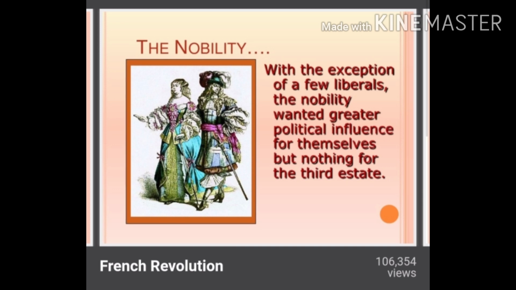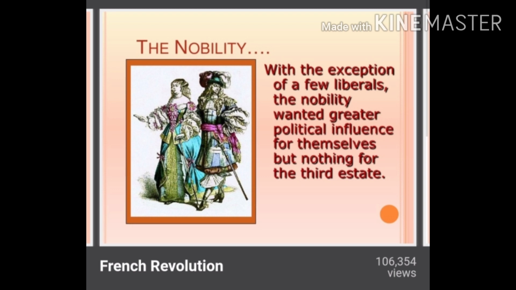Now the next group were the nobility people. The second estate, they were termed as the nobility. Who were they? With the exception of a few liberals, the nobility wanted greater political influence for themselves, but nothing for the third estate. It means the church authorities were with the clergy, while the nobility had the power of political influence. They were more politically influential people. So they were again treated as a higher group of people, like the clergy group.